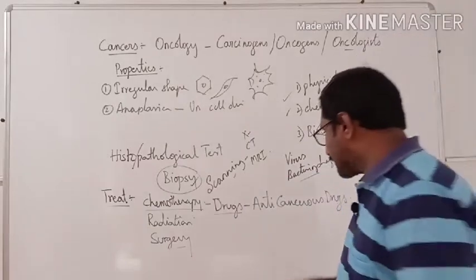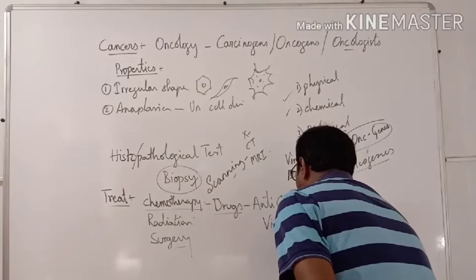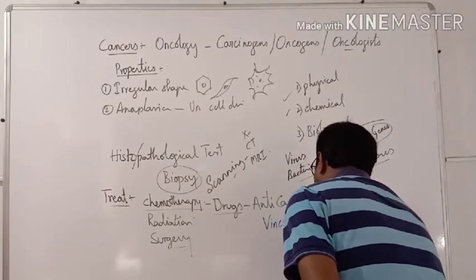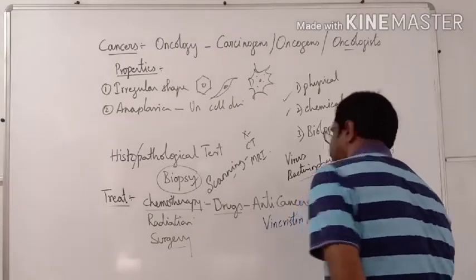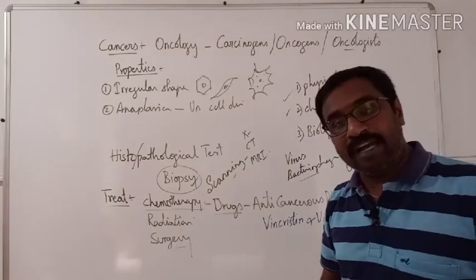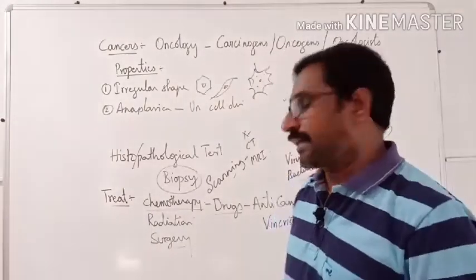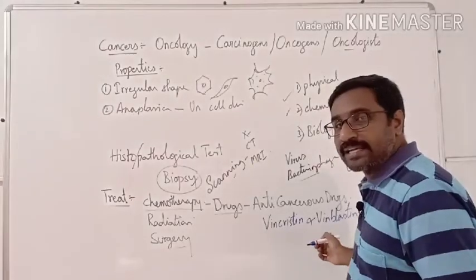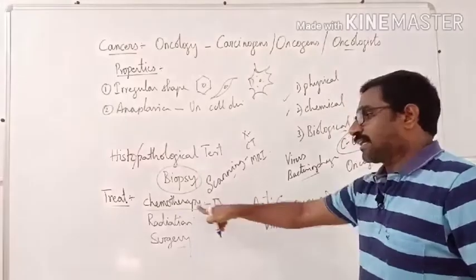That is vincristine and vinblastine. These are called anti-cancerous drugs, which are obtained from Vinca rosea, a weed, a plant. From that plant, the chemicals vincristine and vinblastine are extracted and used for chemotherapy.